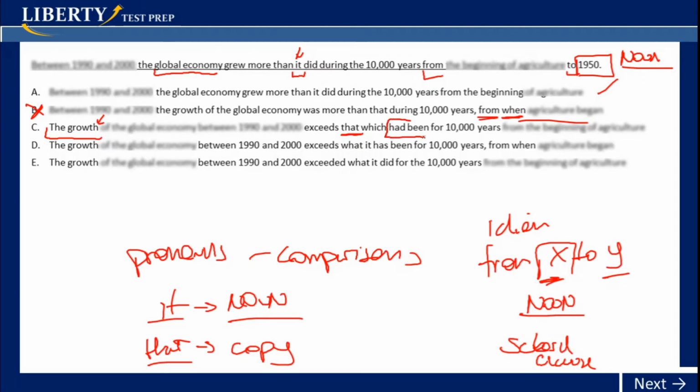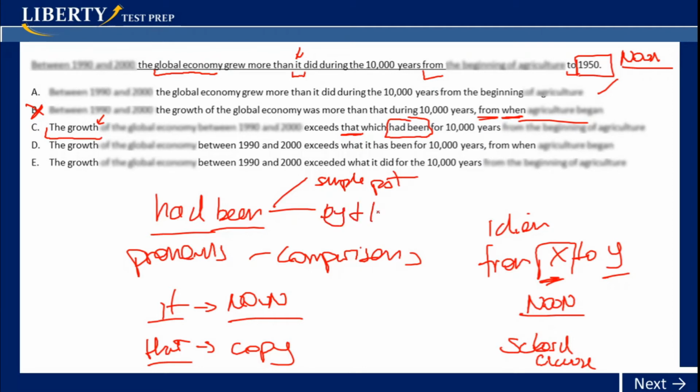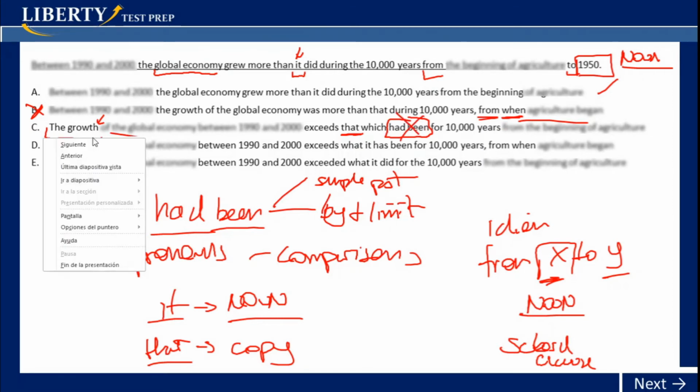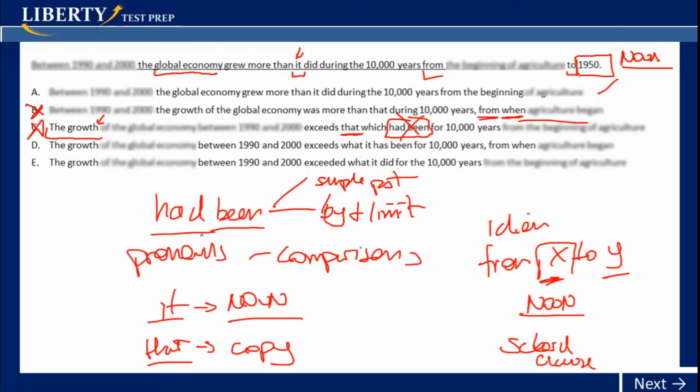Now this past perfect makes no sense, right? Because we need some time references to place that past perfect. The time references to place a past perfect "had been," for example, are usually two, right? A simple past and also a "by" plus a limit. In this case, we have none of them, so this "had been" is wrong. So letter C is also out.